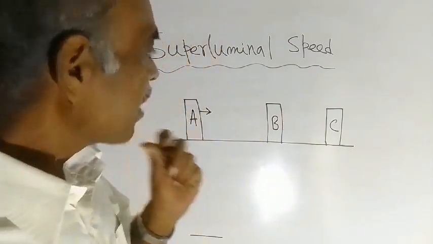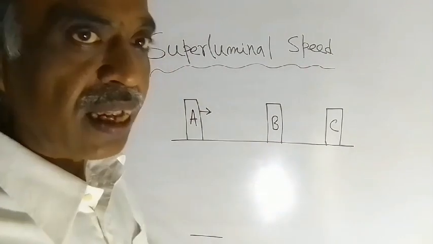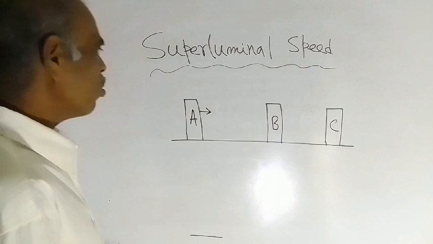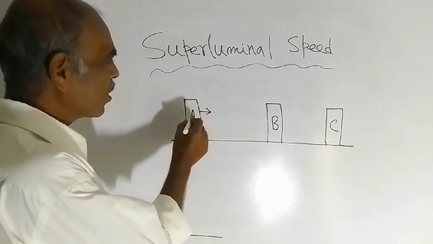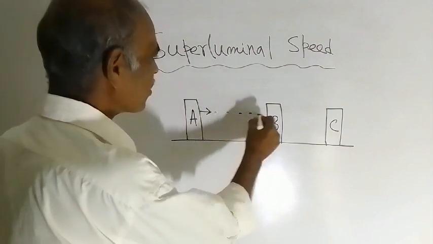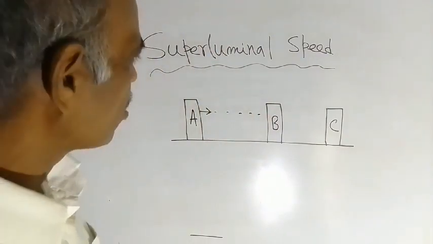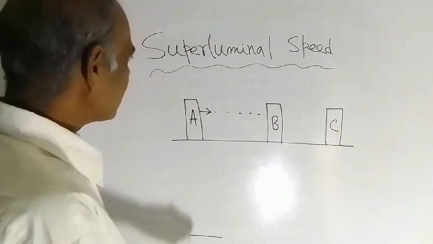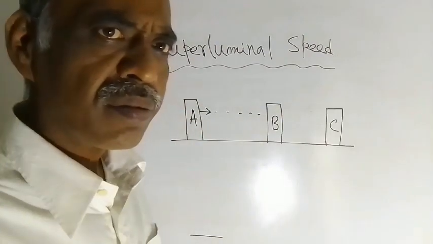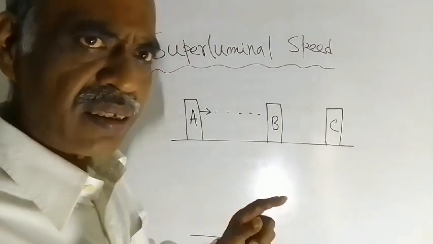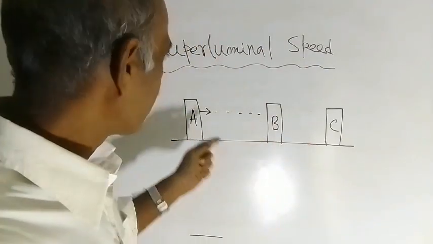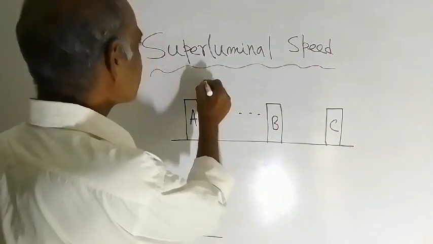Now what will happen if this be the case? That is the question. When he is throwing the ball in this direction, light will also be emitted from position A. Light rays will also emit, and we know that light has the velocity small c.